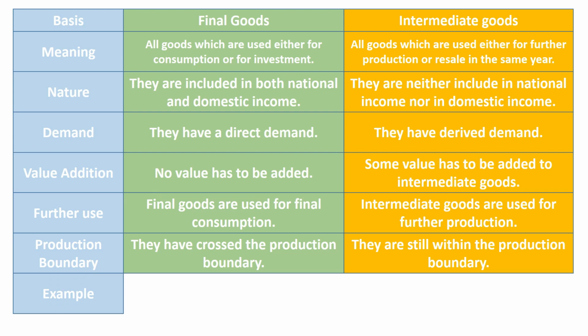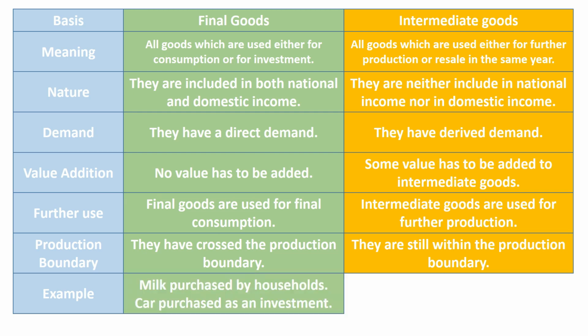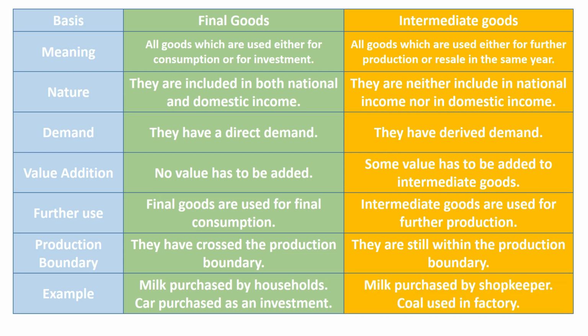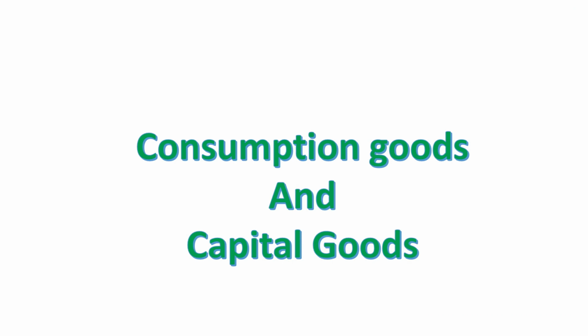Intermediate goods are still within the production boundary. In last, we can differentiate these goods with the help of examples. Milk purchased by households is an example of final good, but milk purchased by a shopkeeper is an example of intermediate good. Next concept is consumption goods and capital goods.